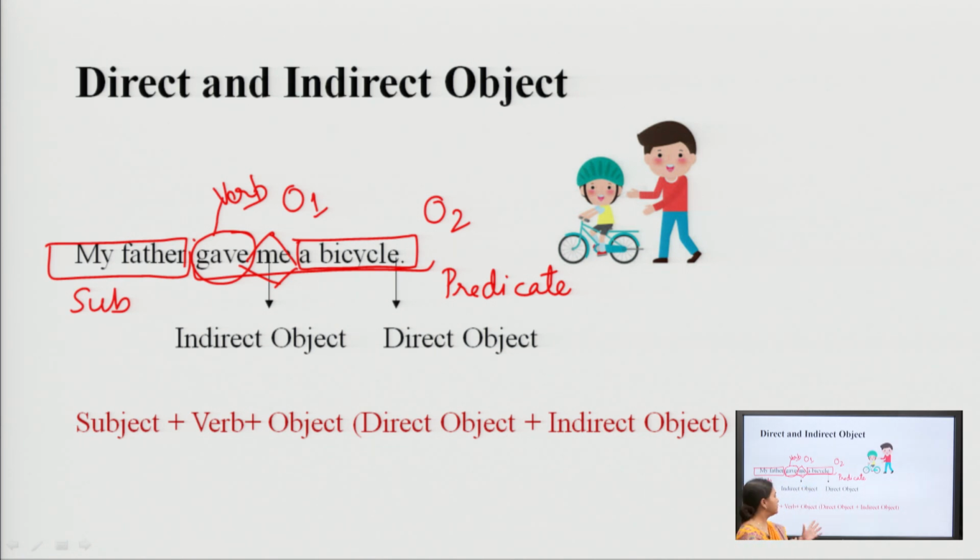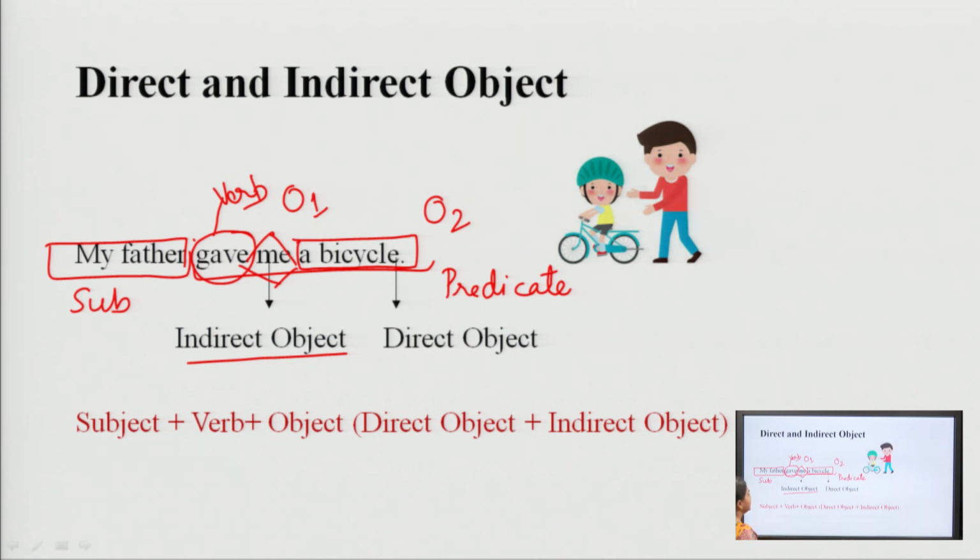What is the difference between direct object and indirect object? A direct object is something that receives the action. An indirect object is something that is affected by the action. An indirect object is the recipient of the direct object.